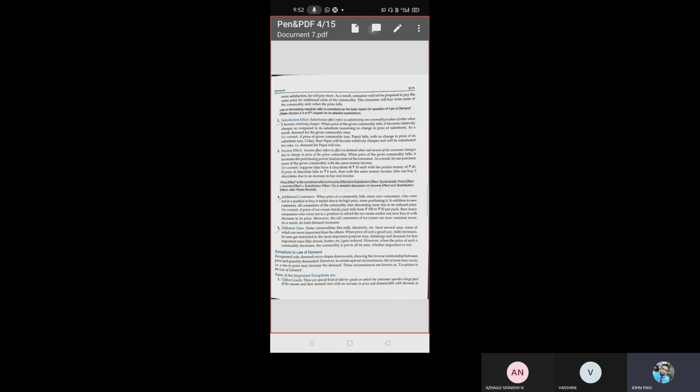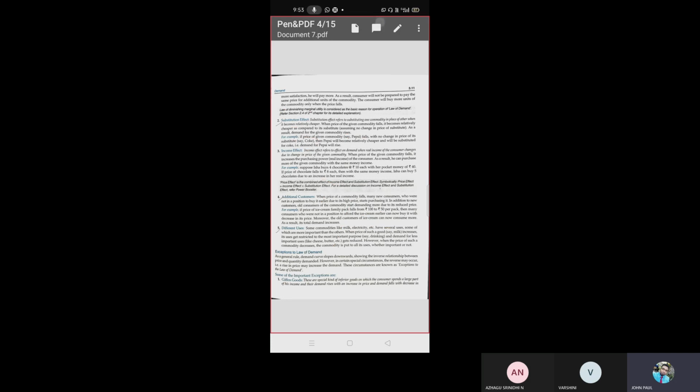The second one is the substitution effect. What do you mean by substitution? Coke and Pepsi are substitutes for each other. Yes or no? Tea and coffee are substitutes for each other. Substitution effect refers to substitution of one commodity in place of another when it becomes relatively cheaper. When the price of the given commodity falls, it is relatively cheaper as compared to the substitute goods. Assuming no change in the price of substitute goods, demand for the commodity rises.